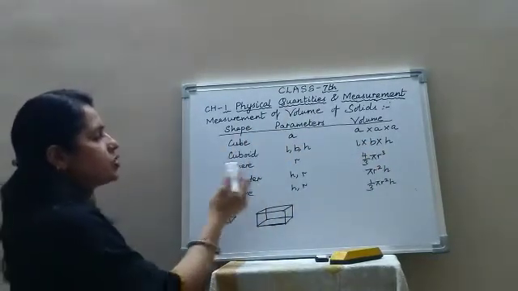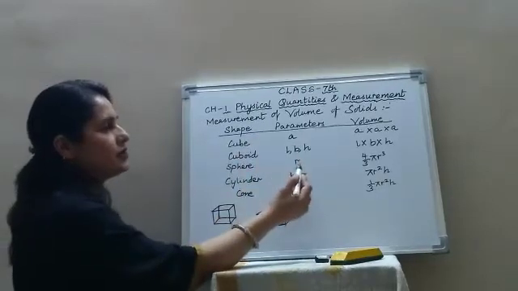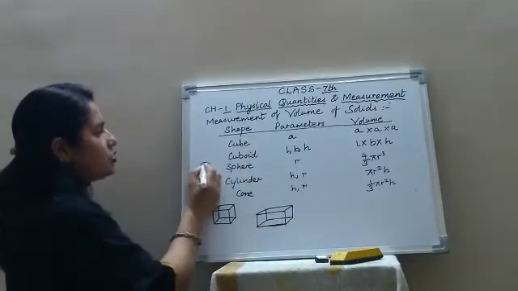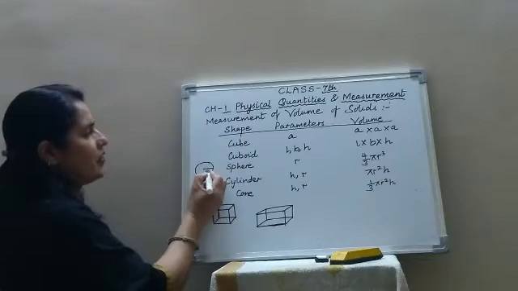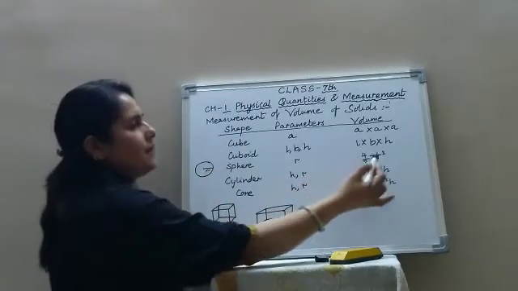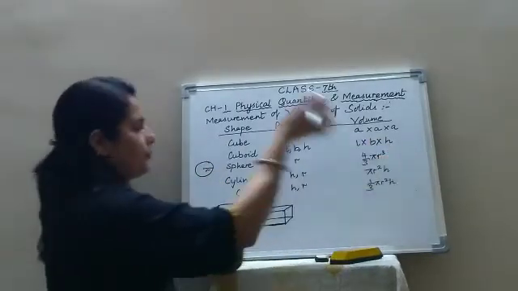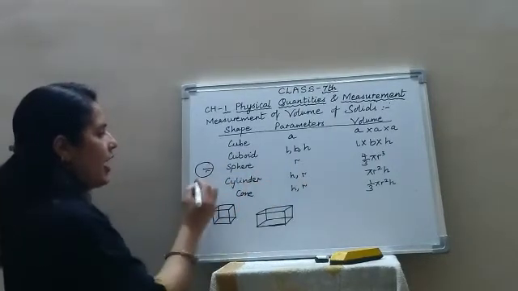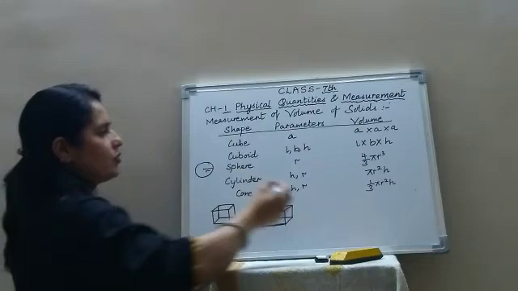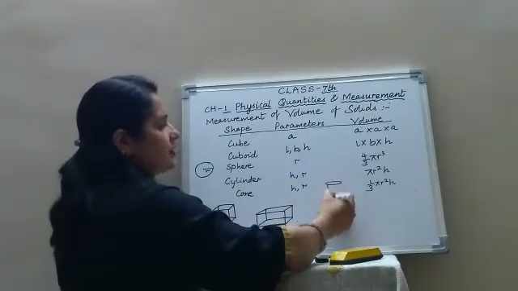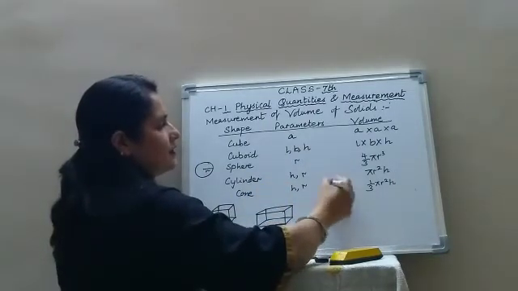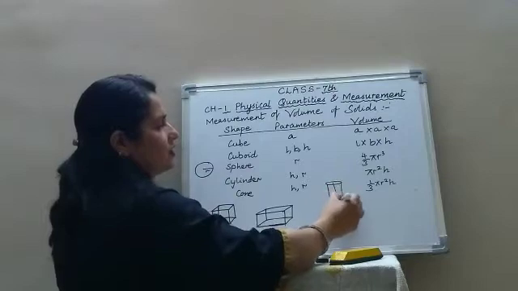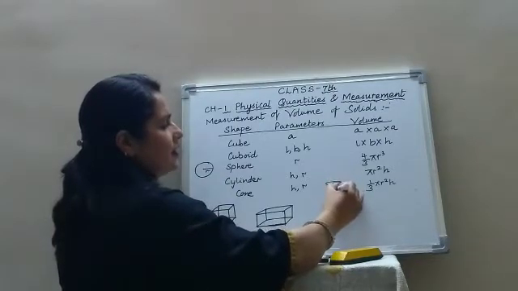If it is a sphere, then the parameter is the radius. So the volume is given by 4 upon 3 pi r cube. If it is a cylinder of height h and radius r, suppose this is a cylinder, this is the height of the cylinder and this is the radius.